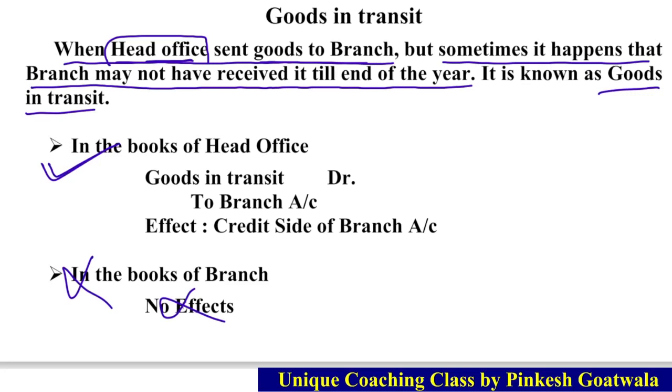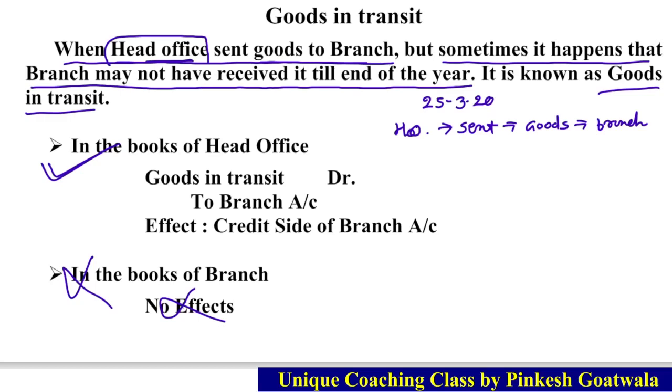Now what will be the journal? How does this journal happen? The same way as cash in transit. Suppose on 25th March 2020 head office sent goods to branch. Now tell me what journal is done on 25th March.